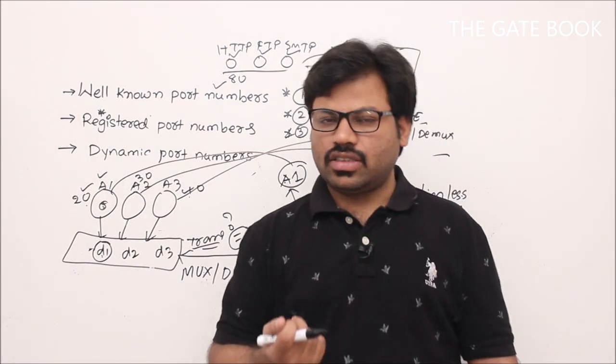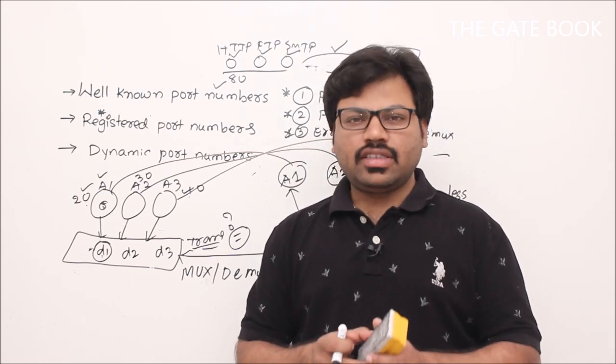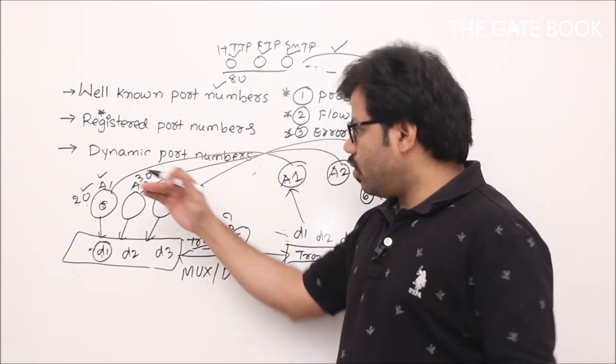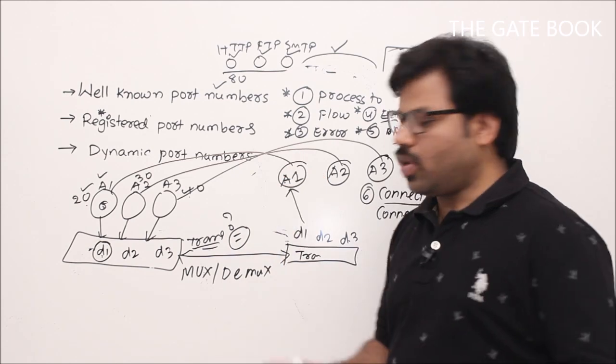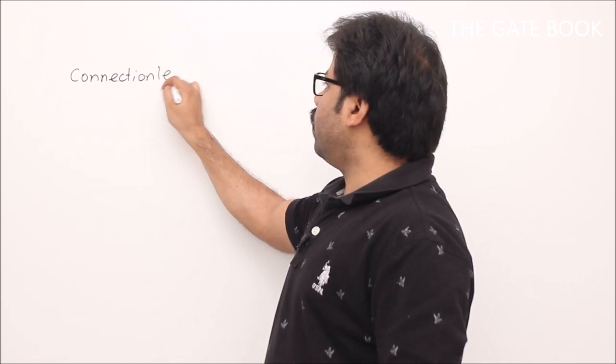So what is connectionless and connection oriented? Already we have seen it so many times, but let me revise it. In connectionless service, your transport layer is going to take the data from all the processes, and it is going to deliver it to the appropriate process. Now we'll see how this connectionless service will be offered.